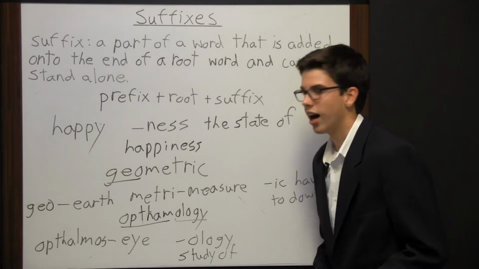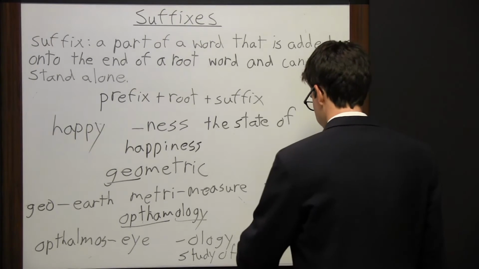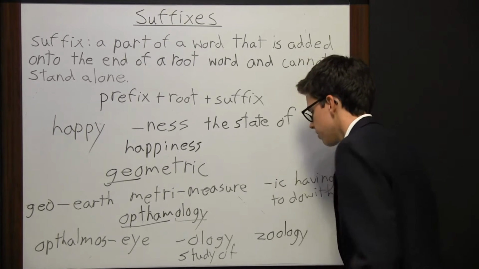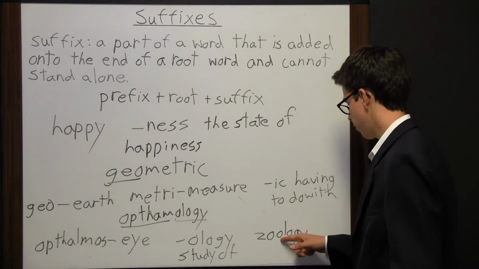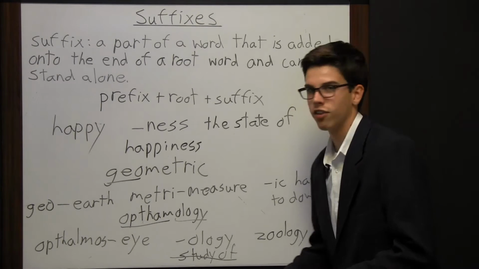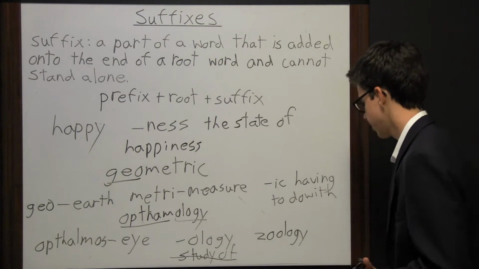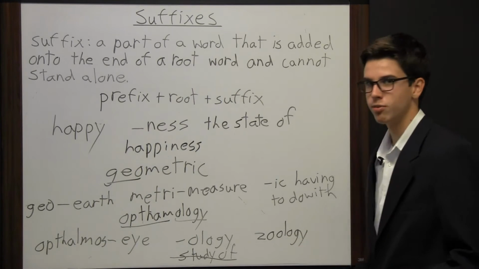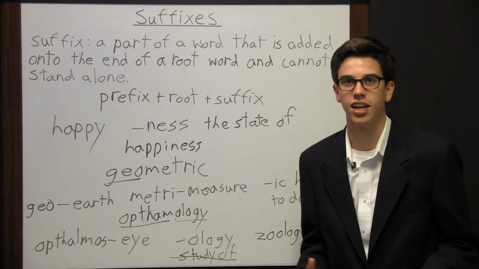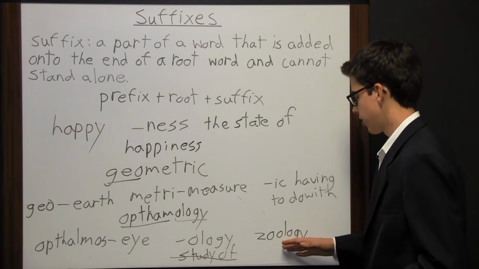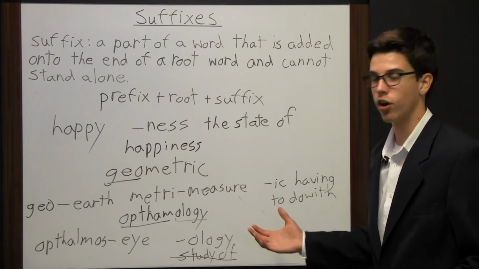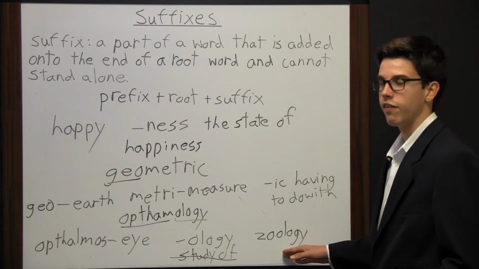Another thing you can do, say, for example, like I said earlier, say you saw the word zoology. And so you don't necessarily know what this means. Say you don't know that ology means the study of. But you have heard of the word geology, and you know that means the study of the earth or of rocks. And so you can look at this right here and think, okay, ology must mean the study of, and I've heard of the word zoo, that's a place with a lot of animals, so zoology must mean the study of animals. So think about words that are like this word, think about words that have the same suffix, and think about the definitions of that word, and then that way you can figure out the definition of the word in question.